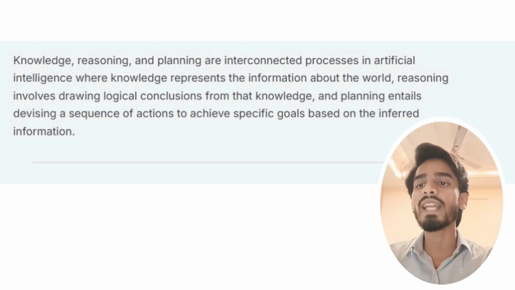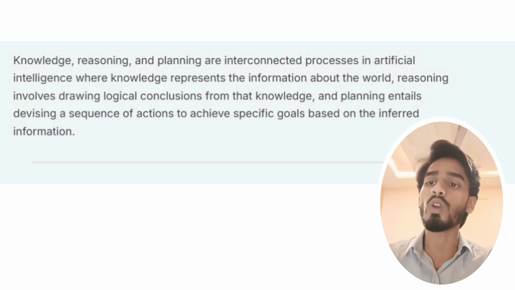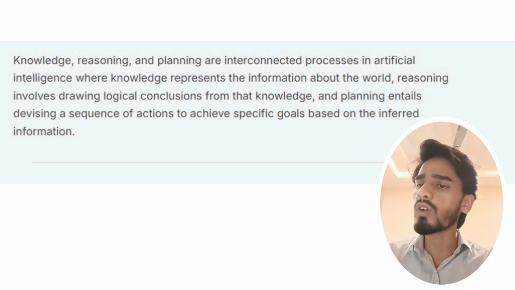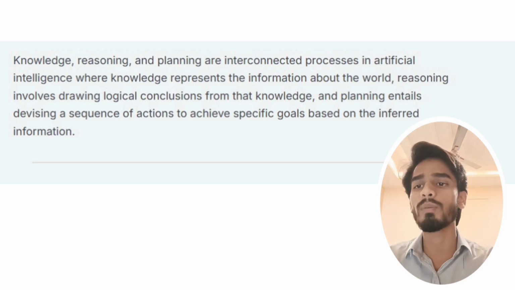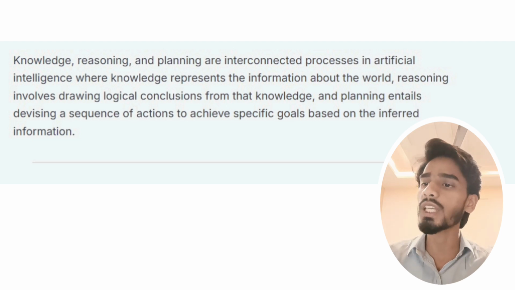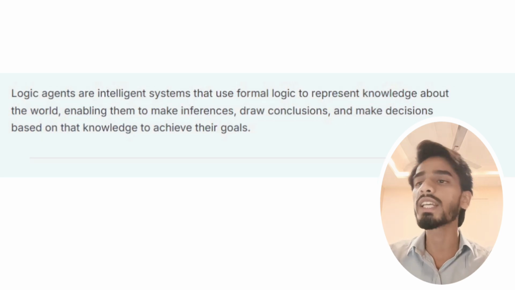Now let us discuss knowledge, reasoning and planning. Knowledge, reasoning and planning are interconnected processes in artificial intelligence where knowledge represents the information about the world, reasoning involves drawing logical conclusions from that knowledge, and planning entails devising a sequence of actions to achieve specific goals based on the inferred information.